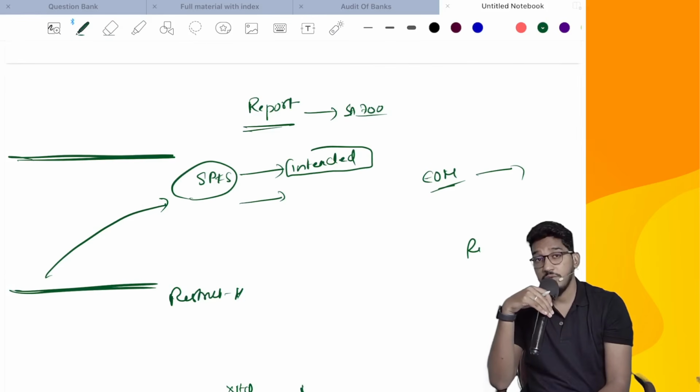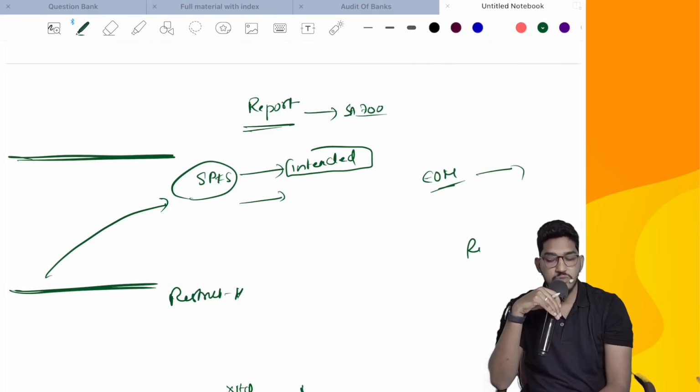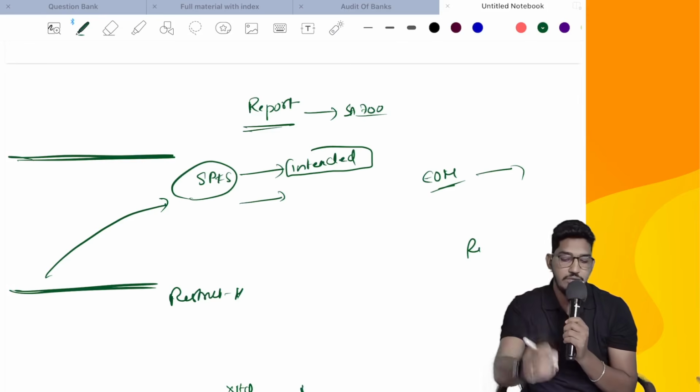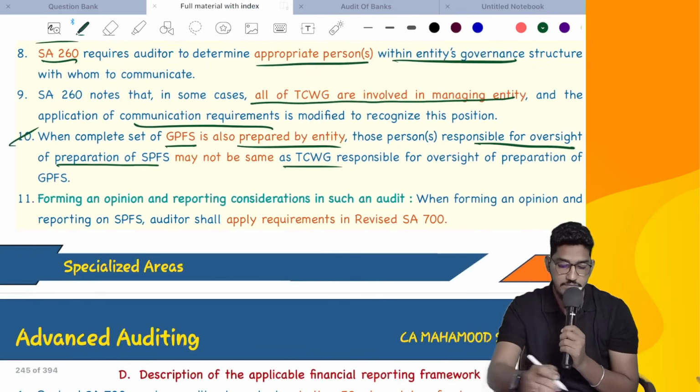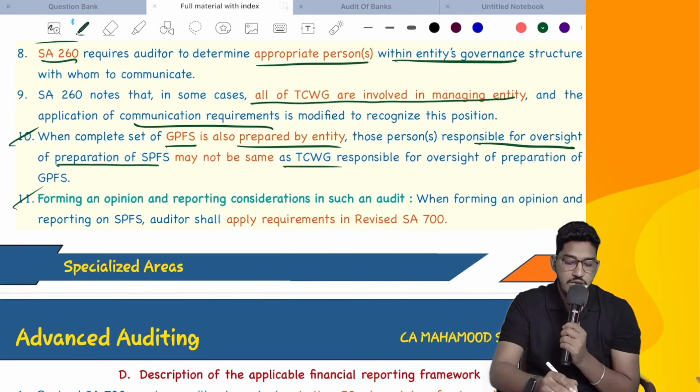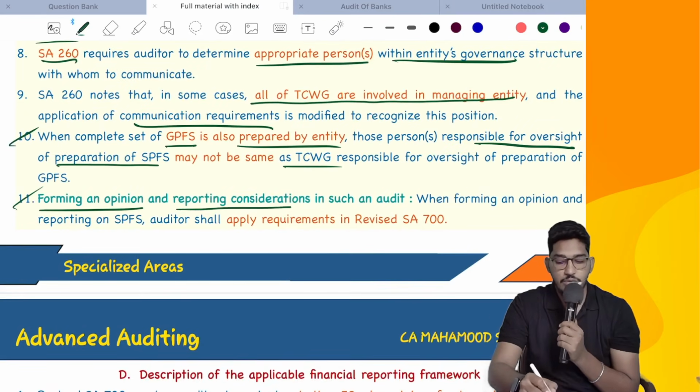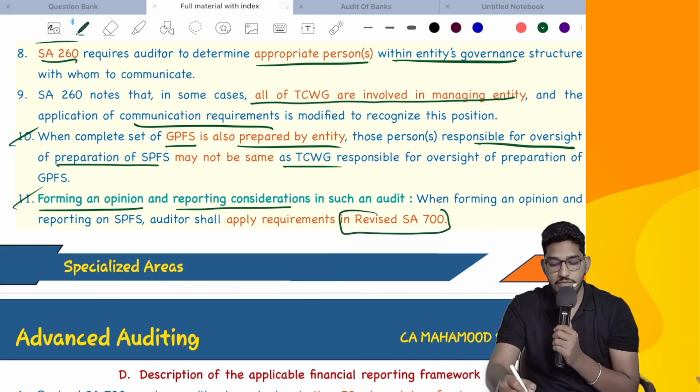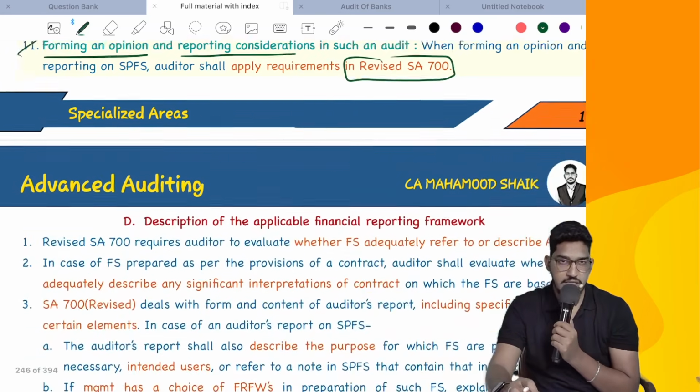Now for the purpose of SA260, in the case of special purpose financial statements, who will be those charged with governance? The research head will be those charged with governance. So we need to be very careful. The people who are considered as those charged with governance for general purpose financial statements may be different from the people who are considered as those charged with governance for special purpose financial statements. Accordingly, you have to fulfill your requirements under SA260. Then finally, after you have taken all the above into consideration, you have to form an opinion and report. And how do you report that? By following the requirements of SA800.